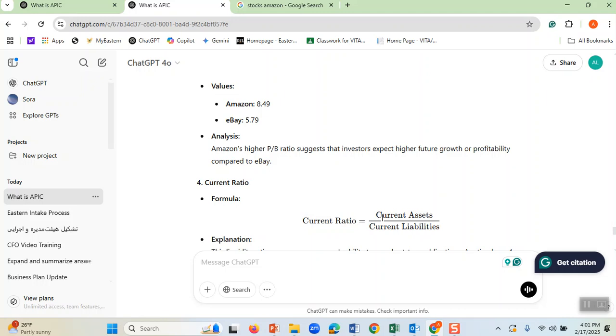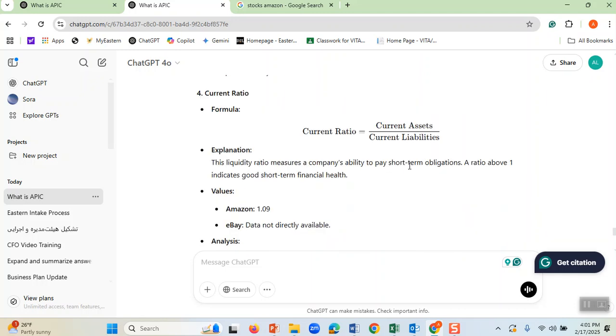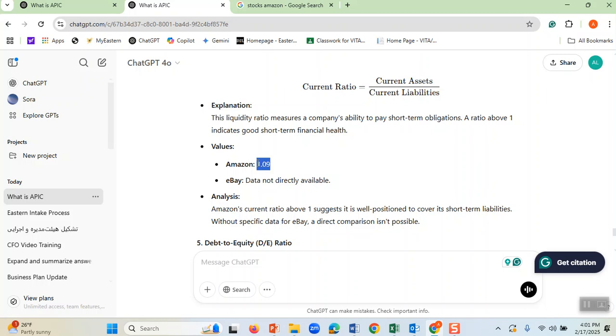Now let's see how Amazon is doing. I come here and look at here. Amazon is 1.9, which means, imagine, Amazon has $1 million in its bank account and also has $1 million of bills to pay. Do you see that? That's why when you divide 1 million by 1 million, you get 1. That's for Amazon. For eBay, instead of 1, you get 2. That means eBay is in a better shape.